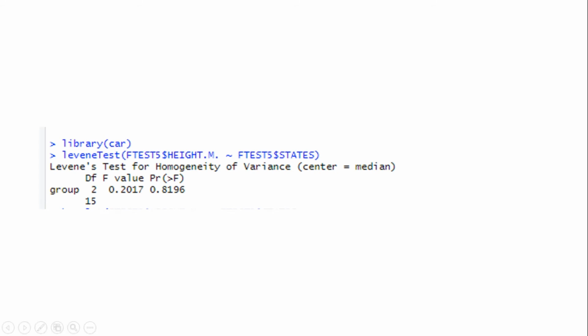And this is the Levene test to test the variance among the groups. So from this test, we can see that the p-value is 0.8196, which is more than 0.05. So the data is homogeneous.